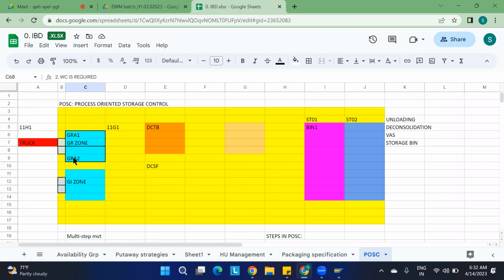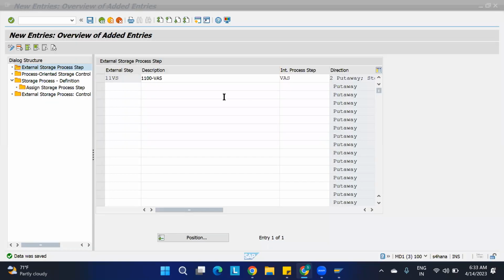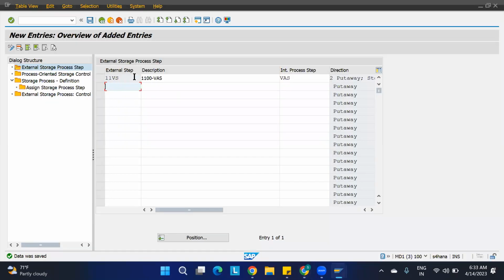First the material is coming. The material is unloaded first in the GR zone. Then we are moving into the deconsolidation, where we break the pallet or the carton box, whatever it is. Then that will be sent to the VAS work center. There some value addition will take place for the material. Then we put it into a particular storage bin. For that I have created one external step.